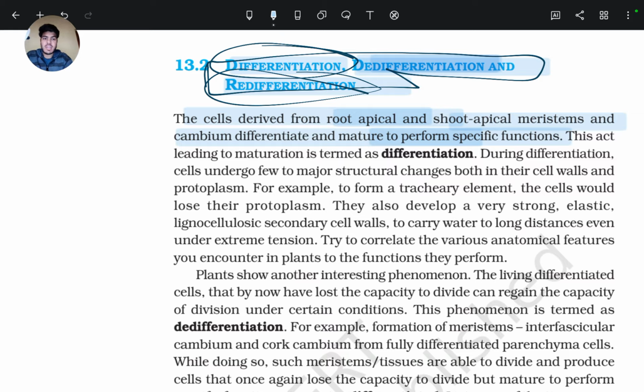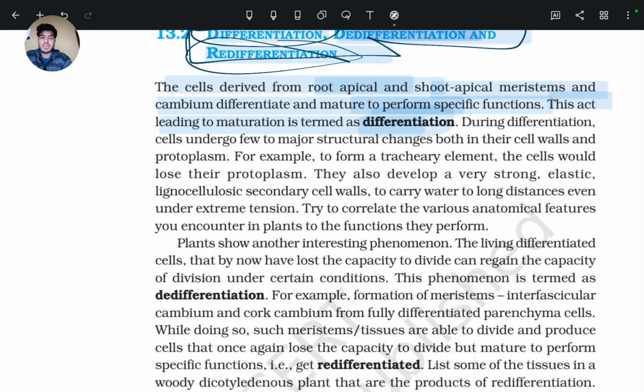So the cells derived from root apical meristem, shoot apical meristem and cambium differentiate and mature to perform specific functions. This act leading to maturation is termed differentiation, and what is formed here is primary permanent tissue. During differentiation, cells undergo few to major structural changes both in their cell walls and protoplasm. For example, to form a tracheary element, the cells lose their protoplasm, as in primary xylem and primary phloem.